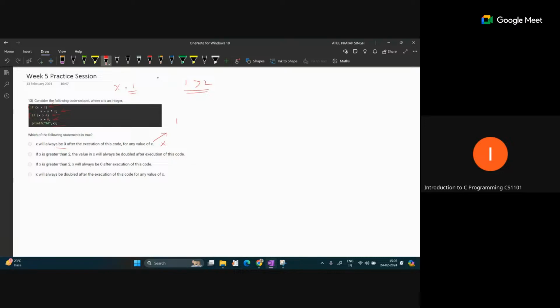Now the second statement: if x is greater than 2, the value of x will always be doubled after execution of this code. If x is greater than 2, we can pass 3, 4, 5 like this. It says x will always be doubled after execution of the code.